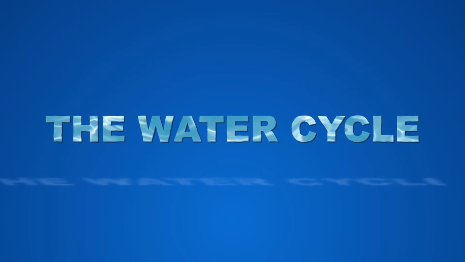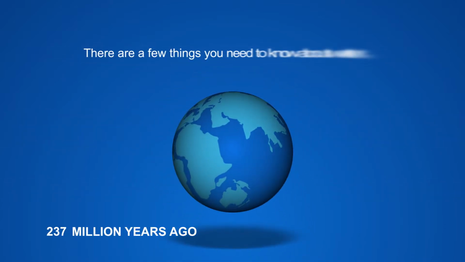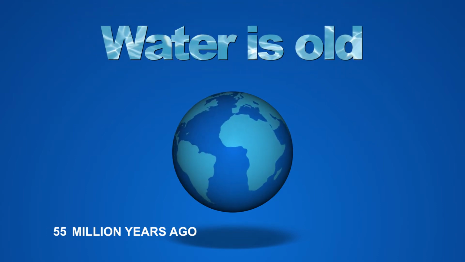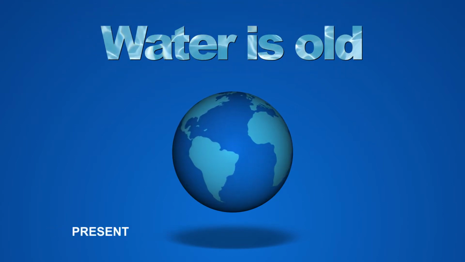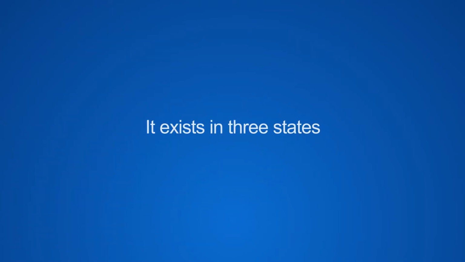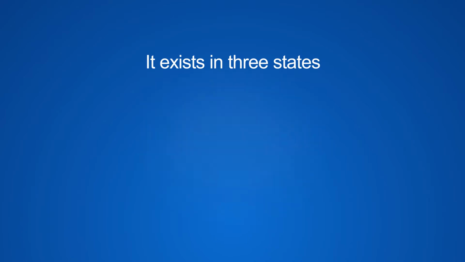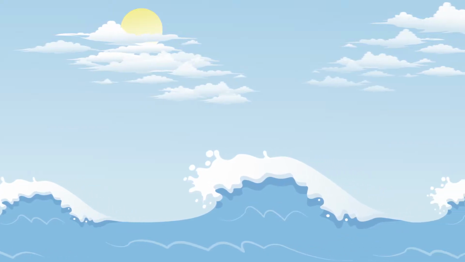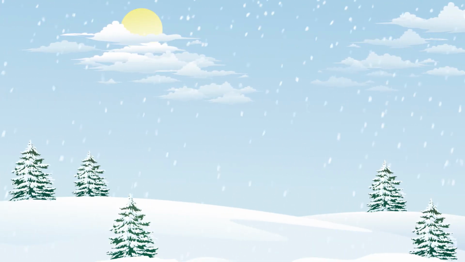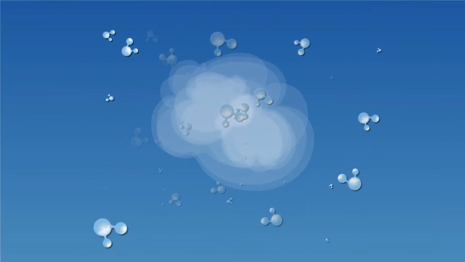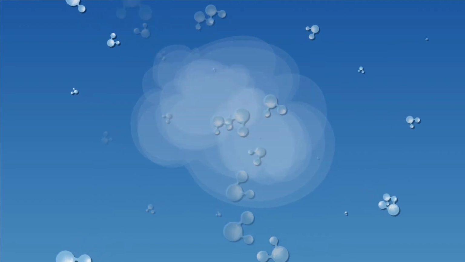The water cycle. Before we get started, there are a few things you need to know about water. Water is old. All the water on Earth has been around for as long as Earth itself. It exists in 3 states: liquid, solid, and vapor. As liquid in our oceans, rivers, lakes, and streams, in a solid state as snow and ice in our colder regions, and as invisible vapor hanging out in the air we breathe.